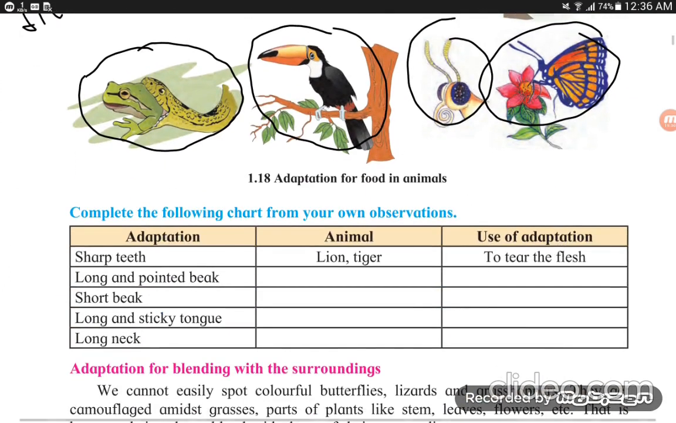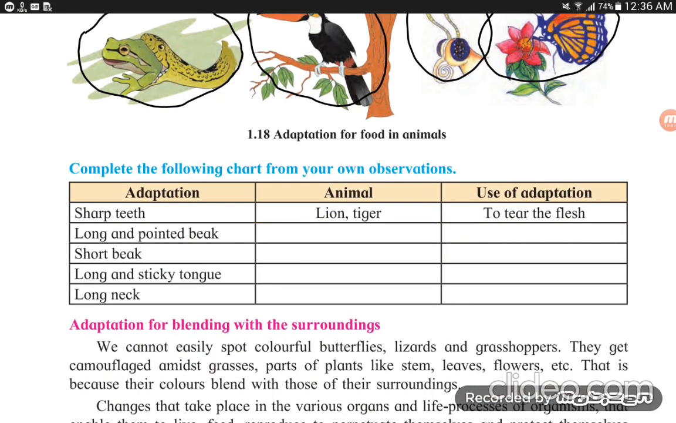Now come to the table. Complete the following chart from your own observation. Here, adaptations are given in one column, animals in another column, and in the third column the use of the adaptation. In the first, sharp teeth. Which animals have sharp teeth? Lion and tiger. Used to tear flesh. Next, long and pointed beak.